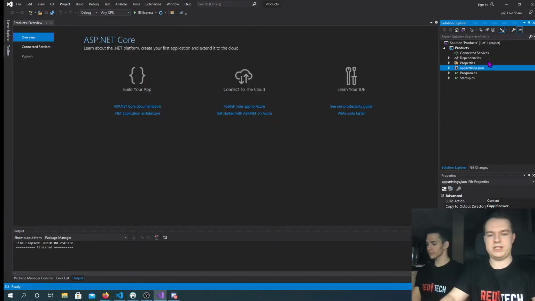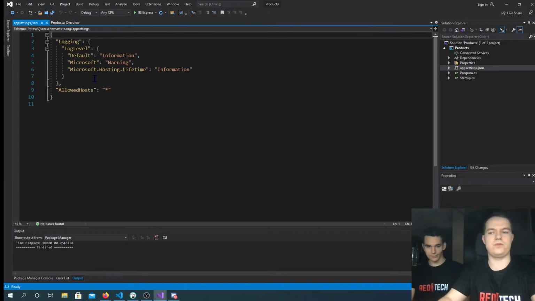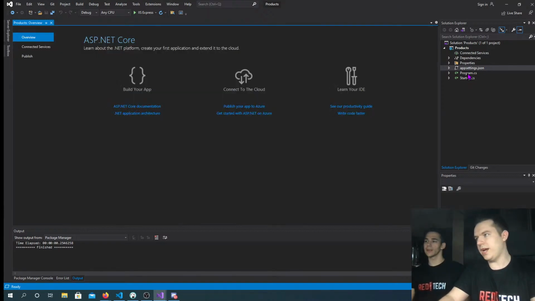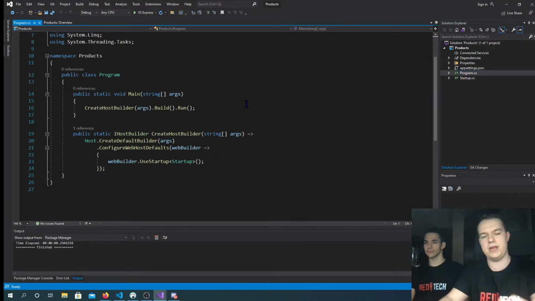Now this is how your solution looks. You have appsettings.json, a JSON file that contains all of our configuration information. That's where we are going to keep connection strings for the database. We have these two classes. The Program class is the main entry point of the program. This is what runs first when we start the application. Usually we won't be changing anything here, so we'll leave it as is.